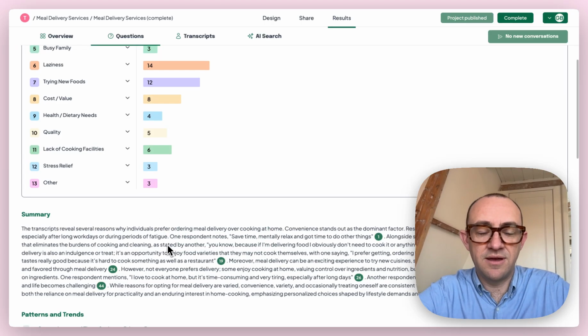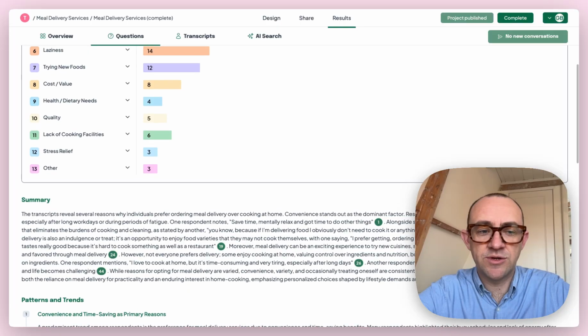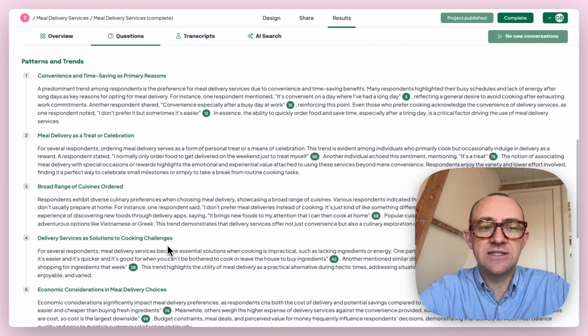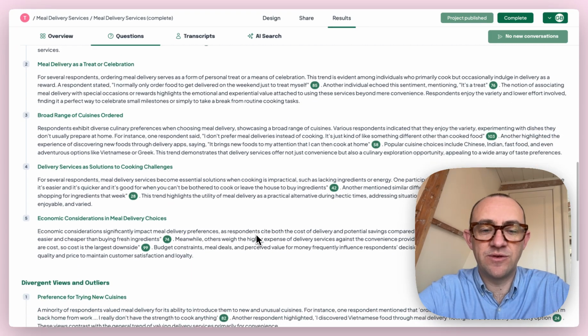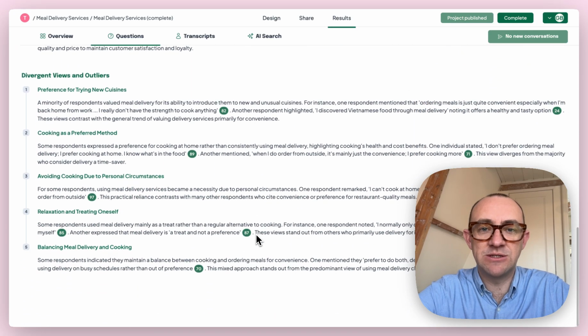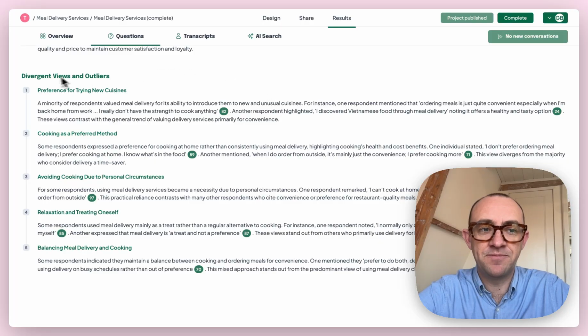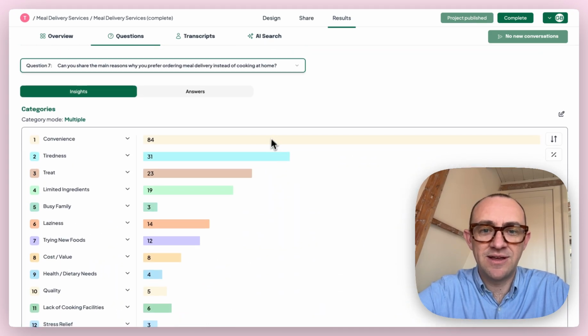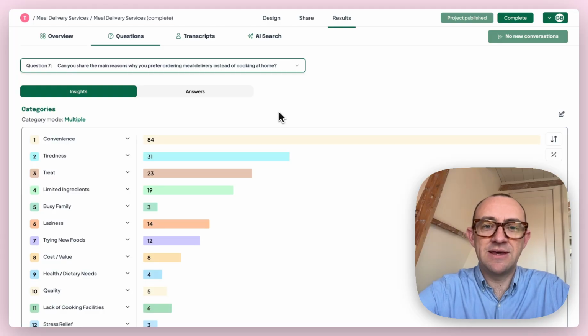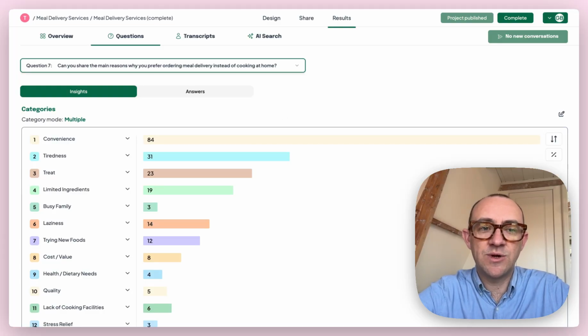So that's a verbatim taken directly from one of our transcripts. In addition to this summary, we're also going to identify the patterns and trends that have emerged across all of the answers. Whenever you see one of those green dots, that's a verbatim that substantiates the findings. In addition to the patterns and trends, we're going to pull out the divergent views. What were the outliers? What were the least commonly occurring answers? Because so often that's where the gold lies. So there you have it. That's the overview and question by question section of the results tab.